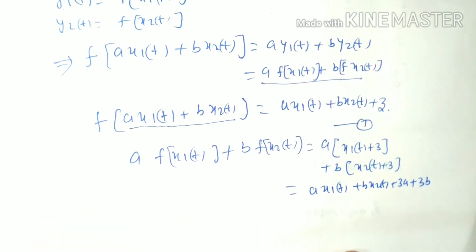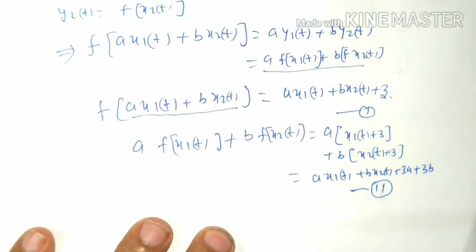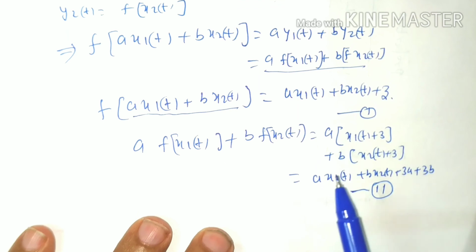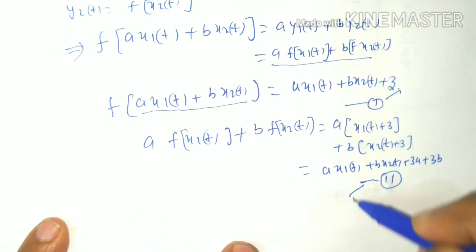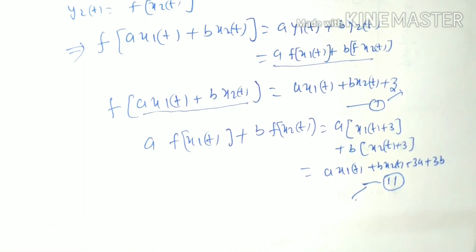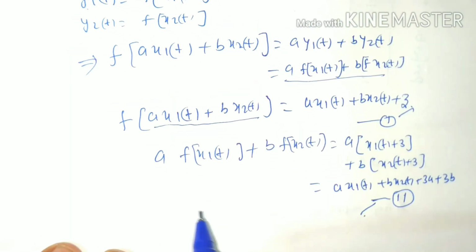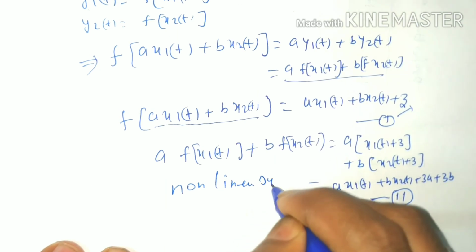We can see that this one is the LHS and this one is the RHS. We can see that these two expressions are not equal. These both equations are not equal, so this does not belong to a linear system. It is a non-linear system.